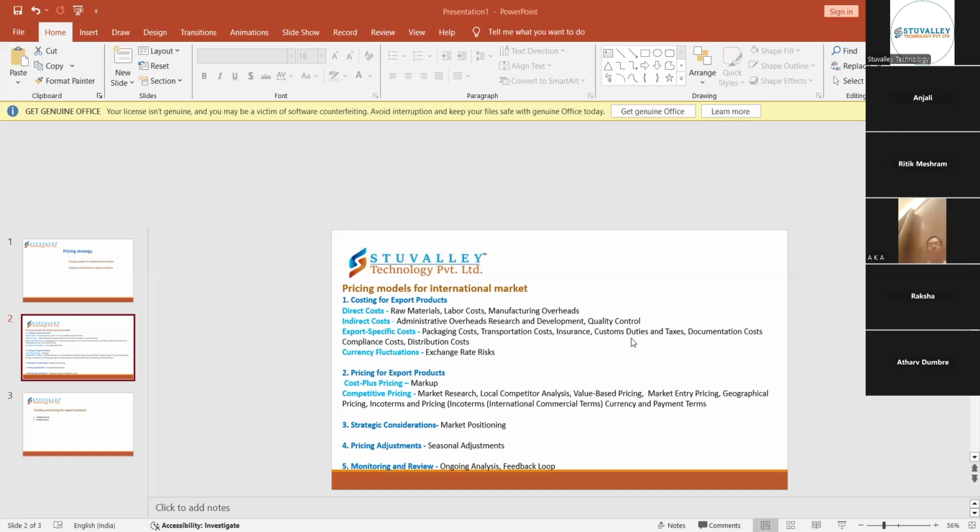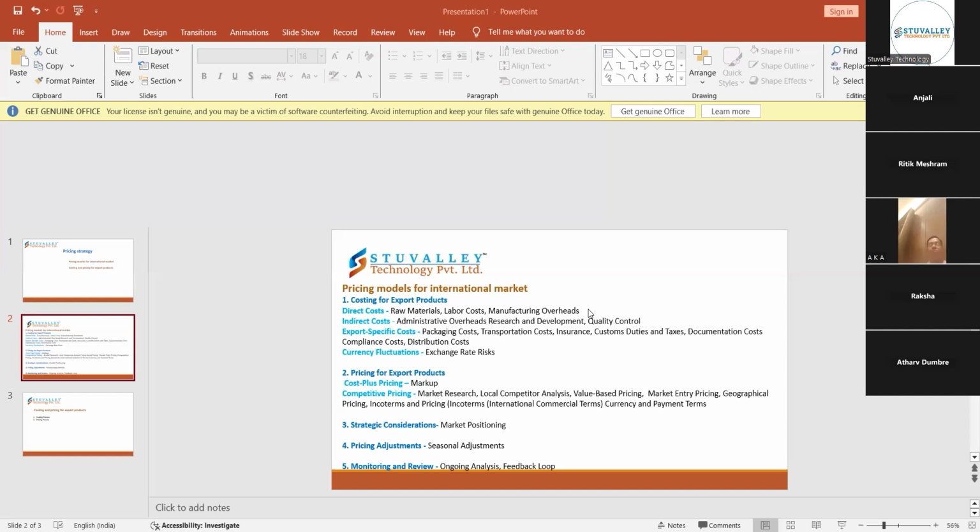Okay, and next comes customs duties and taxes. These are the import and export duties, like the VAT or any other taxes payable. For example, the VAT has to be paid, the GST has to be paid, and any other taxes applicable under the agreement from one country to another.